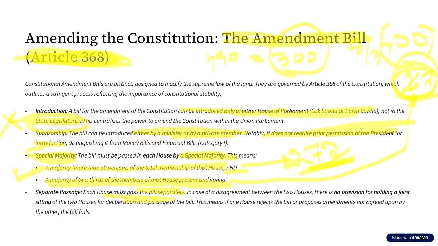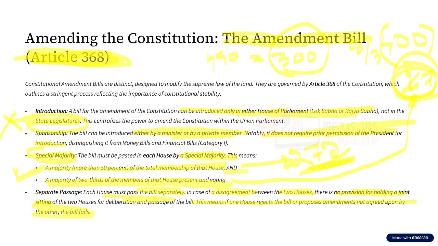But the catch is, in case there is a disagreement, that is, the Lok Sabha passes this and Rajya Sabha does not pass this, there is no deadlock resolution. There is no provision for holding a joint sitting. Even if one house rejects the bill or proposes amendments not agreed by the other house, the bill is going to fail. So individually, both the houses have to pass this bill separately. That is the importance of the constitutional amendment bill.